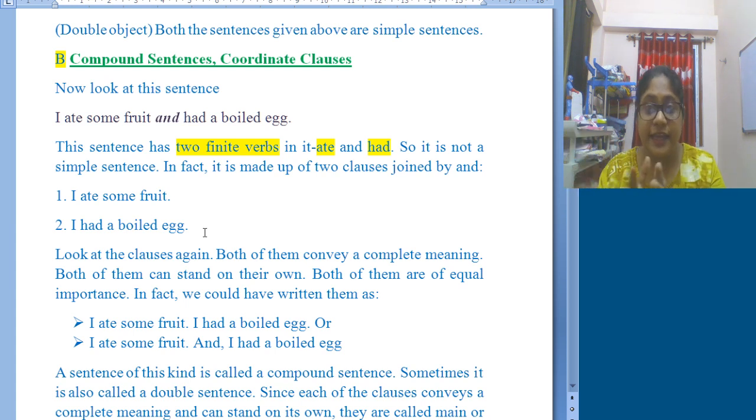But we are connecting them, making them one sentence with the help of and. So here we find two finite verbs, ate and had. So I ate some fruit, I had a boiled egg. These are two single sentences. But if we add and here, it becomes one sentence and that becomes a compound sentence.